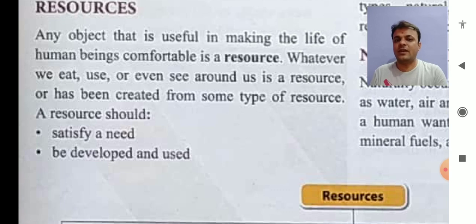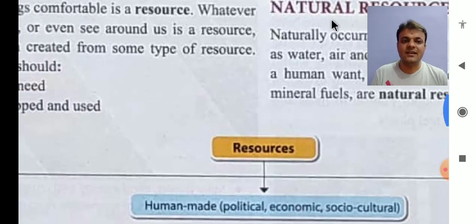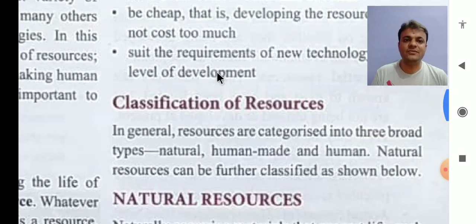If you cannot convert a tree into a usable thing, then the question arises how it can be called a resource, right? So a resource characteristic is that it should be developed and used. All the resources are not directly used. Some resources are developed also and then used.